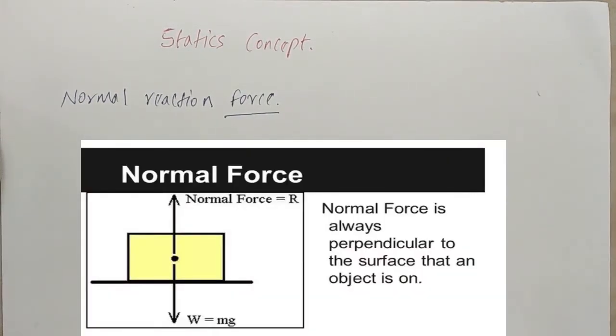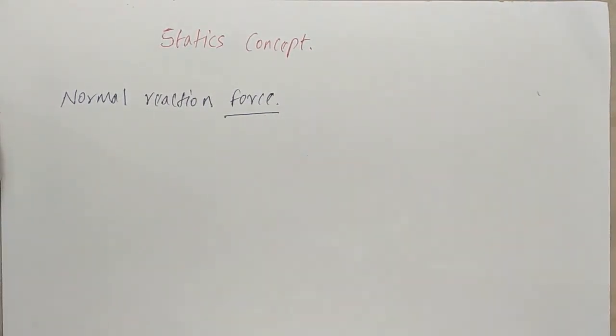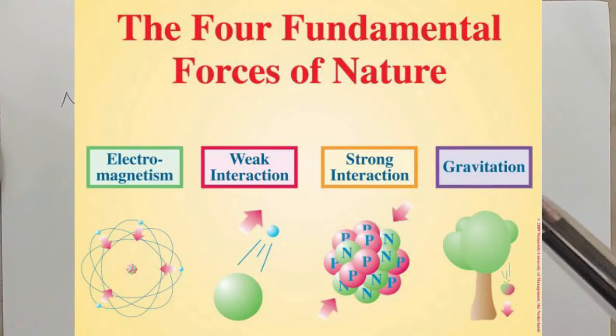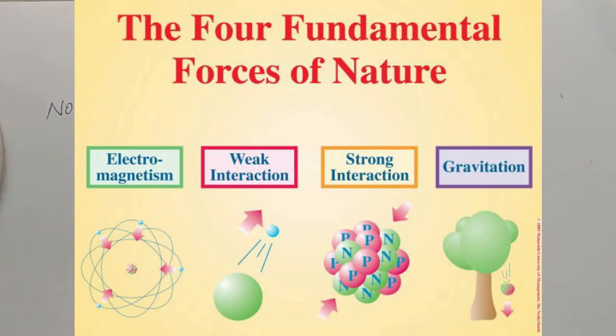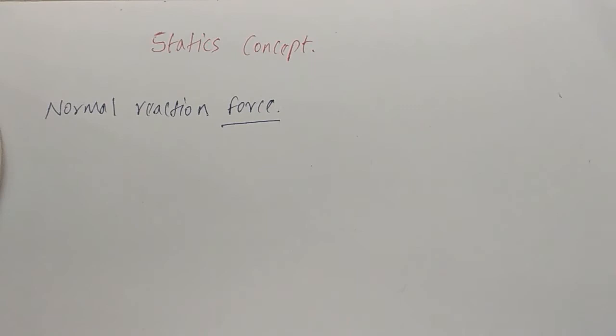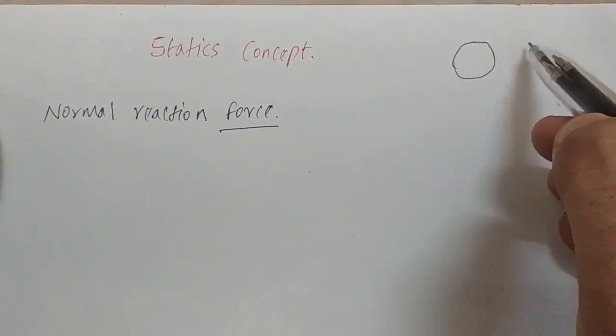First of all, what are the different types of forces in nature? There are four fundamental forces of nature. Those are electromagnetic force, weak interaction force, strong interaction force, and gravitational force. Out of these four forces, three of them occur at a smaller scale, like nuclear and atomic scale. These forces are electromagnetic force, weak interaction, and strong interaction forces. Only the gravitational force acts between two larger objects.